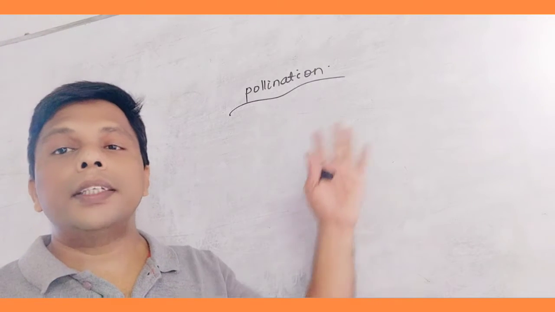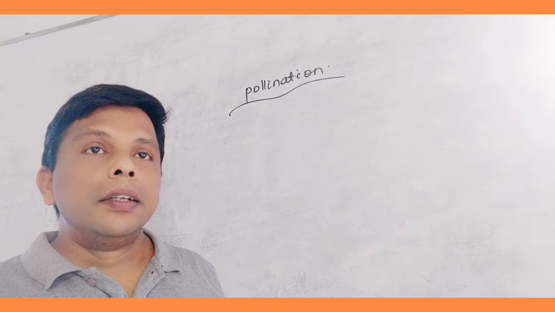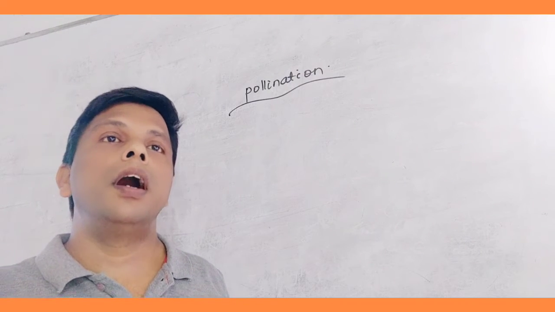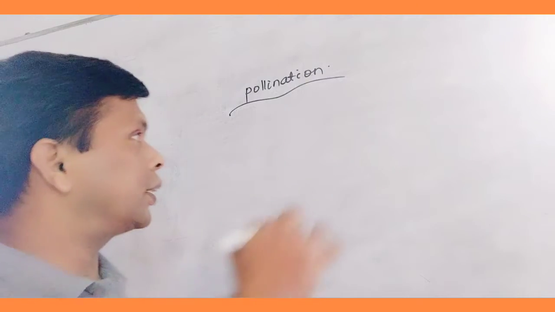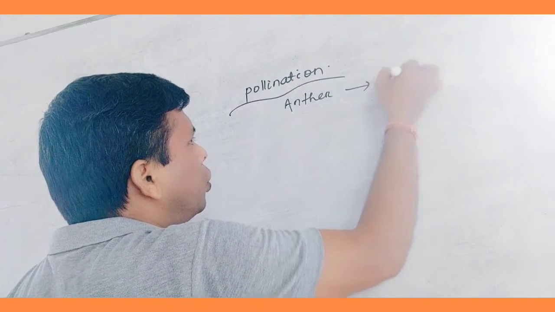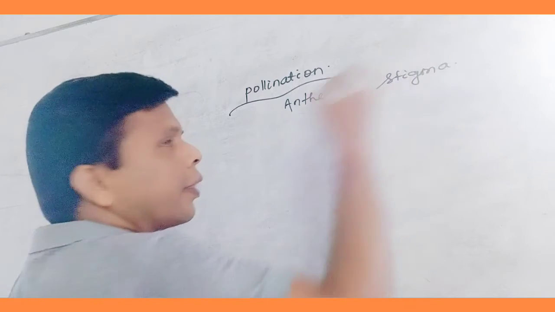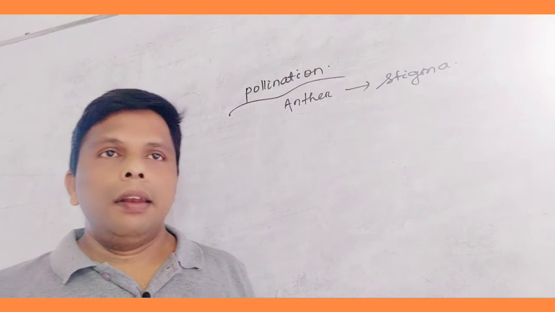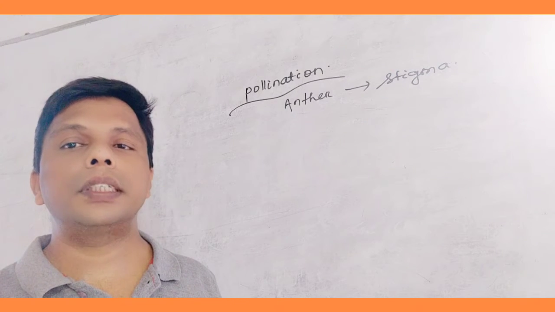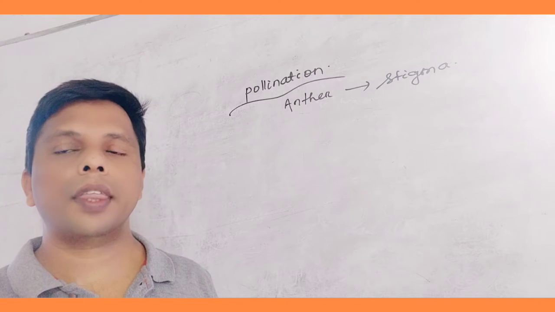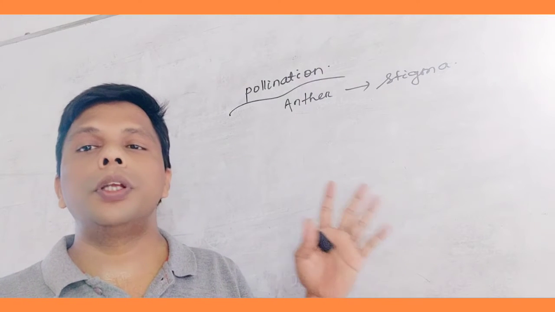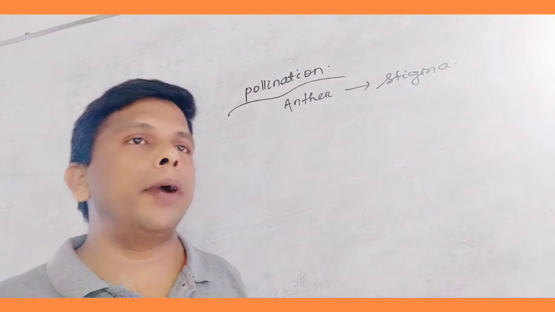So, what is pollination? Pollination is the process of transfer of pollen grain from anther to stigma. It means the transfer of pollen grain from anther to stigma. It is basically of two types in angiosperm: self pollination and cross pollination. First of all, we have to discuss the different categories of flowers in various groups of angiosperms.